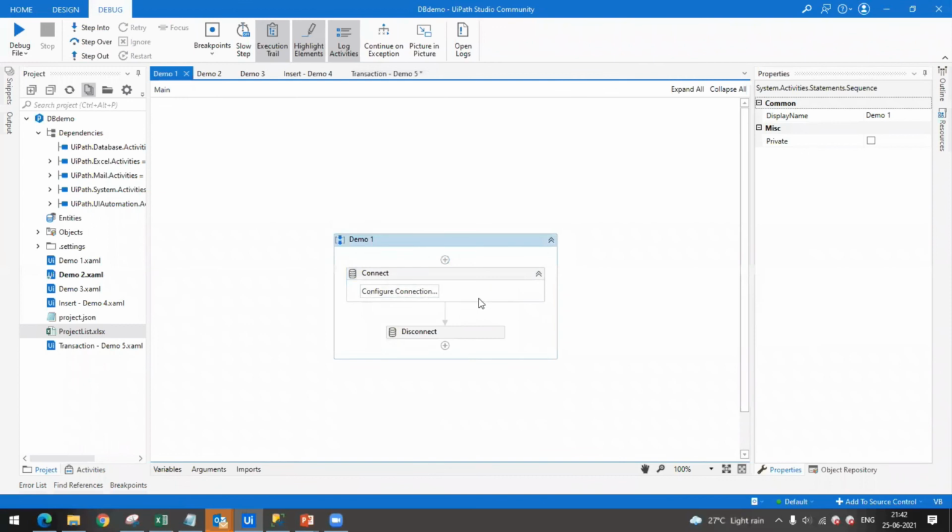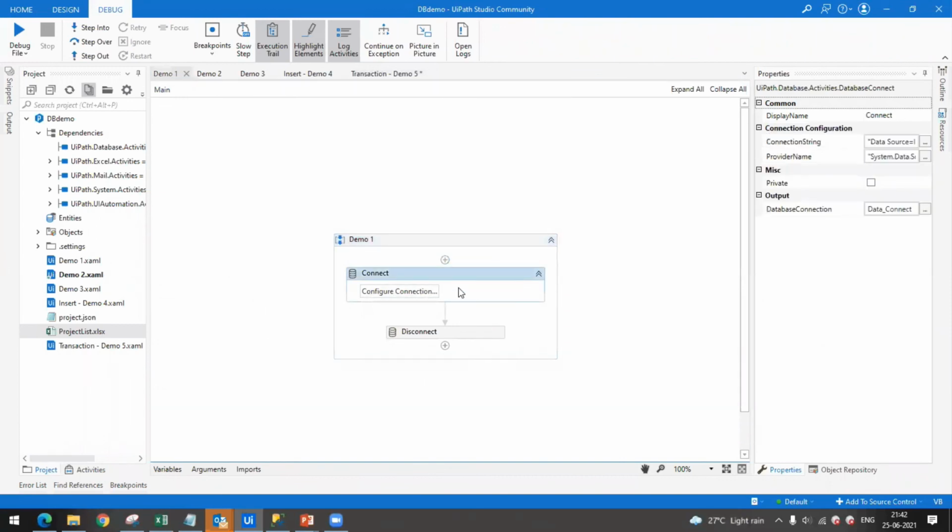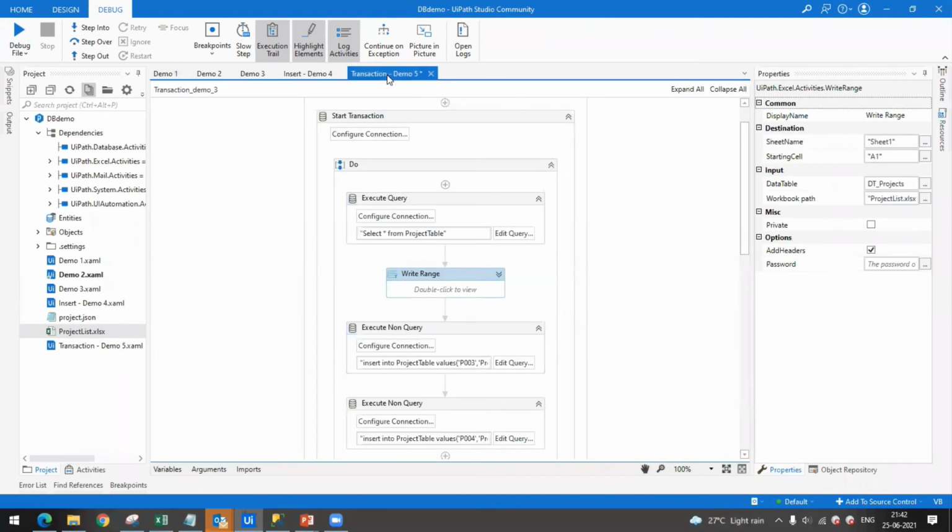Same for connect and disconnect: in between, you can do anything. You can do Excel operations, PDF reading, writing, anything. The only thing is the middle operation should not be so long that the connection is disconnected by itself.